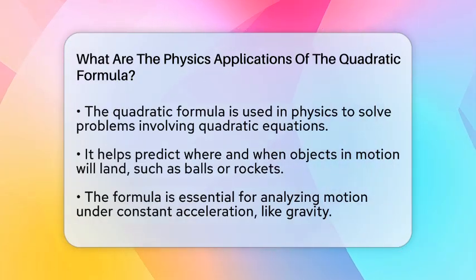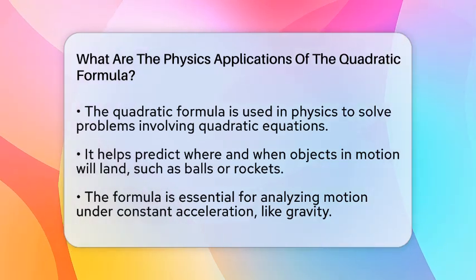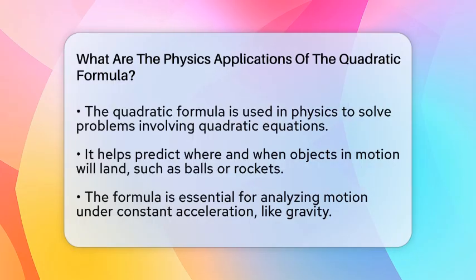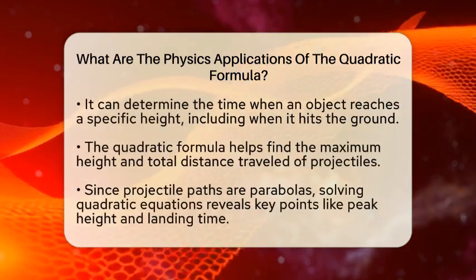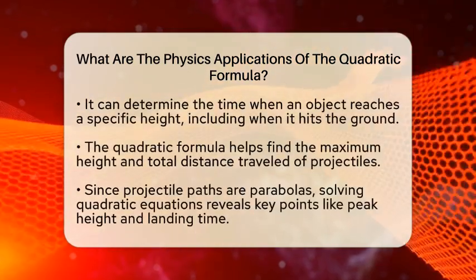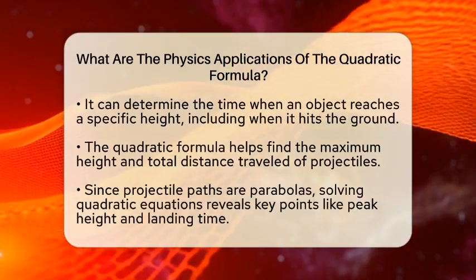These equations often pop up when describing motion under constant acceleration, like gravity. For example, when an object is dropped or thrown upwards, its height over time follows a quadratic equation. The formula looks like this: the negative of half the acceleration due to gravity, multiplied by the square of time, plus the initial velocity times time, plus the initial height.